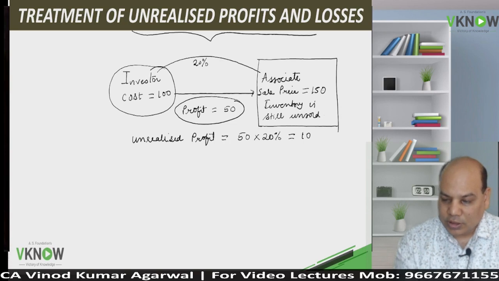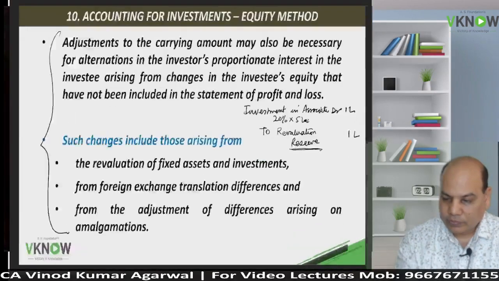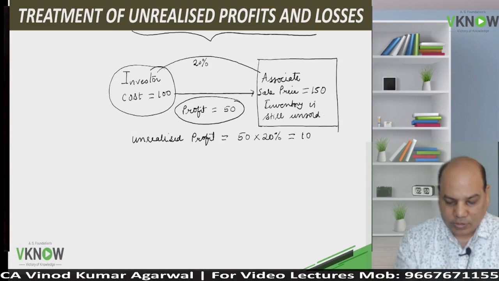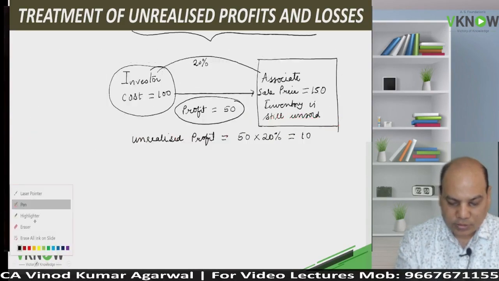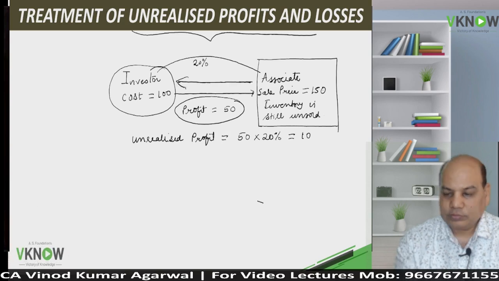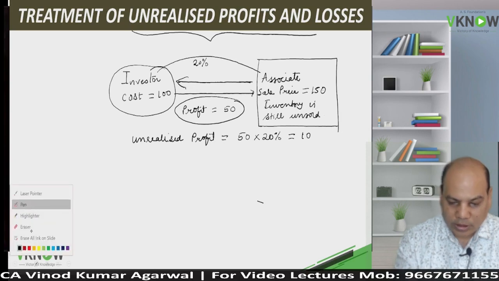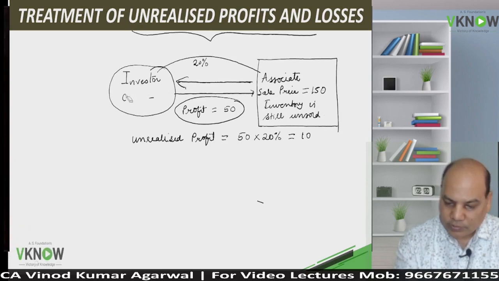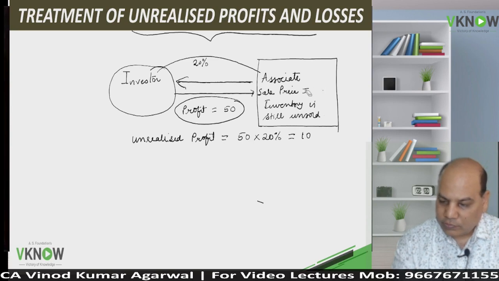Now this transaction can be either way. It means the transaction can be from investor to associate or from associate to investor. Doesn't matter, your answer will be the same.